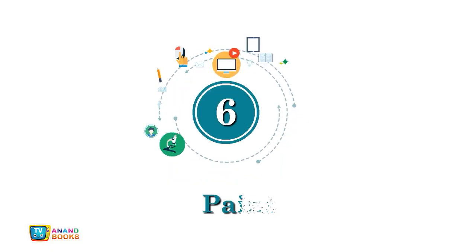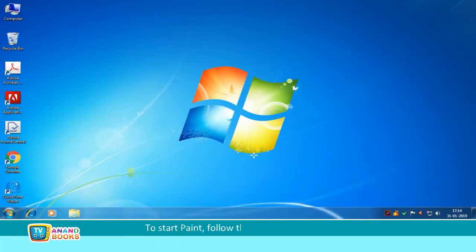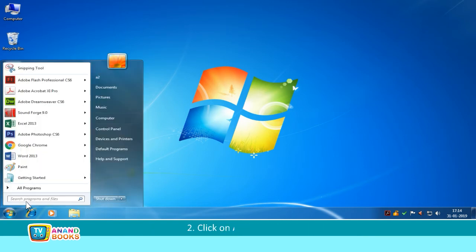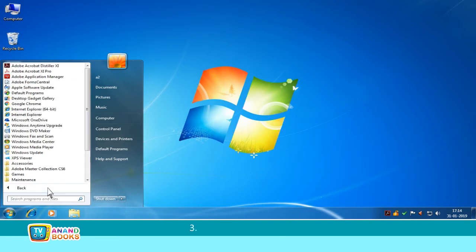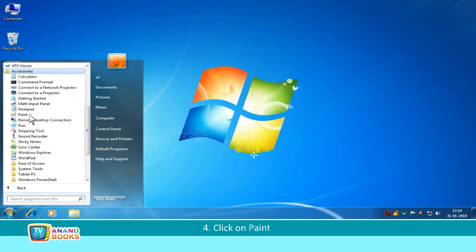Chapter 6. Paint. Starting Paint. To start Paint, follow the steps given below. First, click on the Start button. Second, click on All Programs. Third, click on Accessories. Fourth, click on Paint.